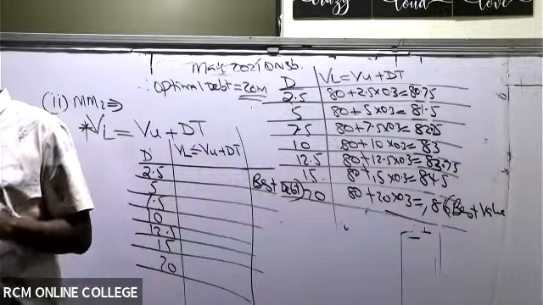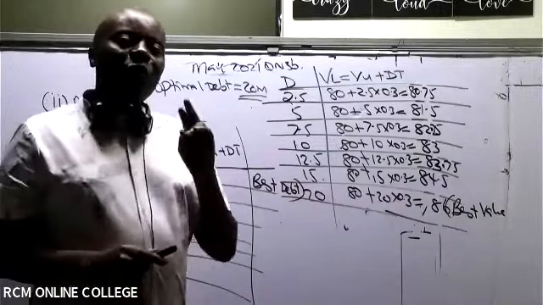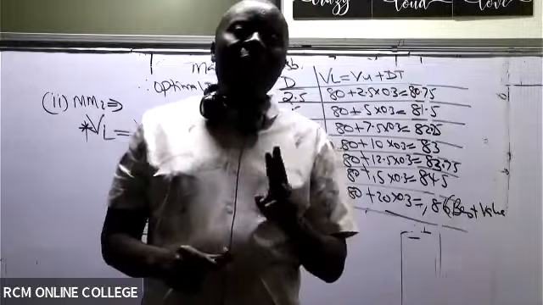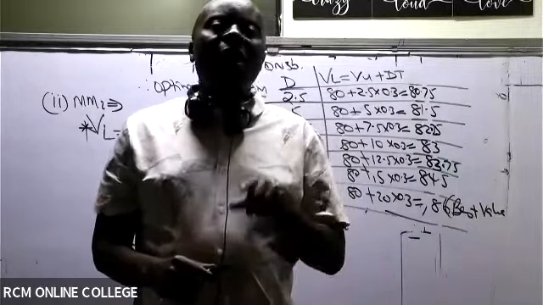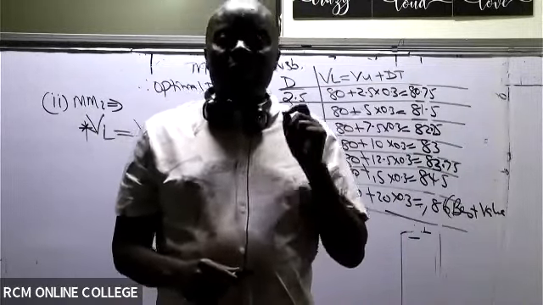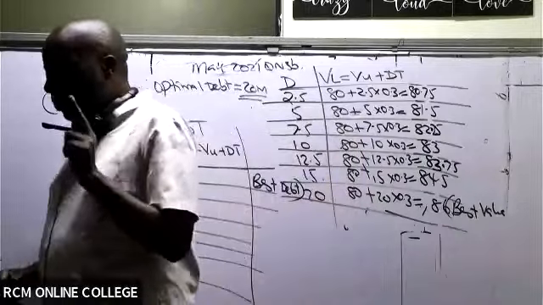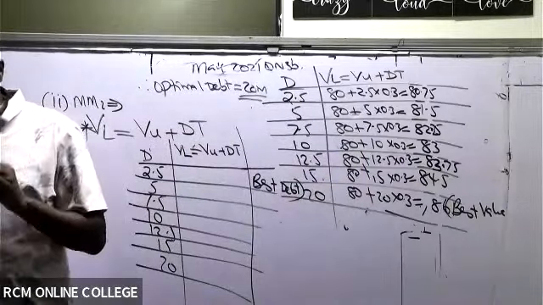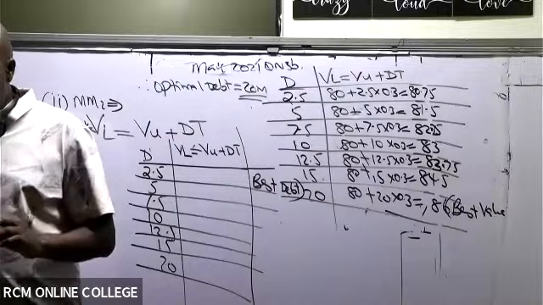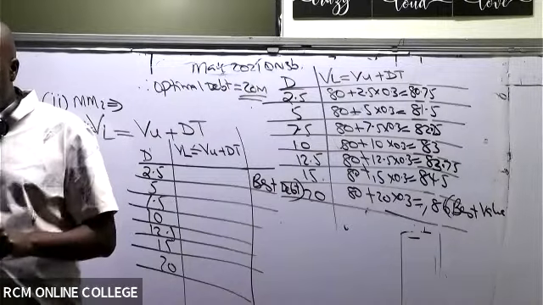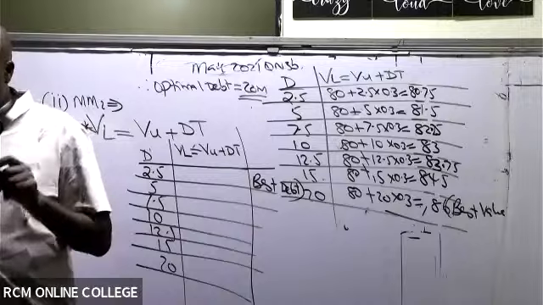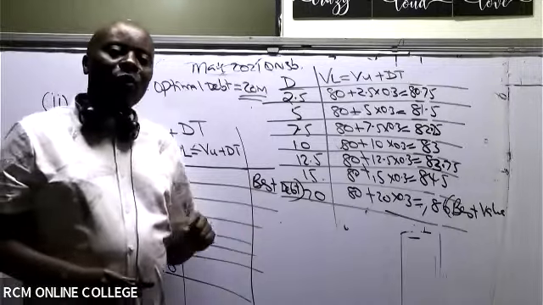But that WACC does not apply for Roman number what here? Roman number 2. Of course, because it's a cost, you shall always work with the lowest. But it doesn't apply for Roman 2. That now applies for Roman 3, where they want us to evaluate the firm's optimal capital structure when financial distress costs are included.